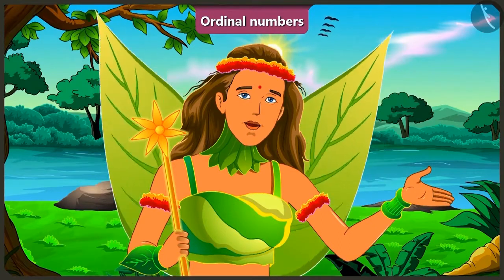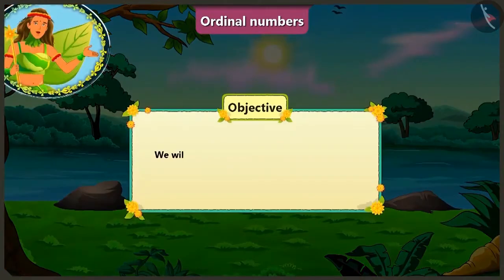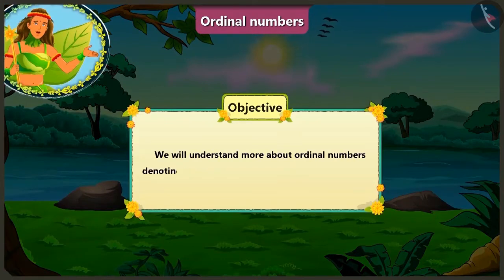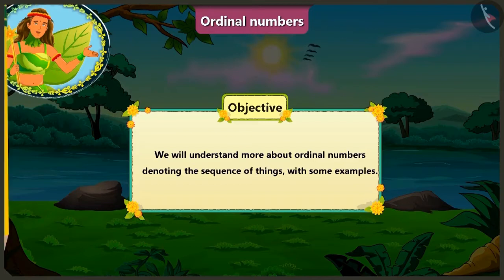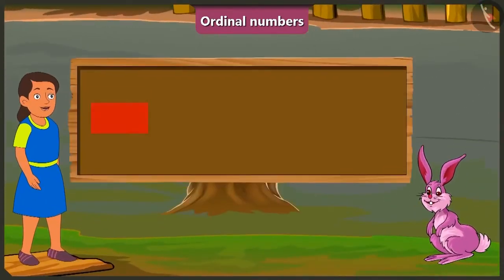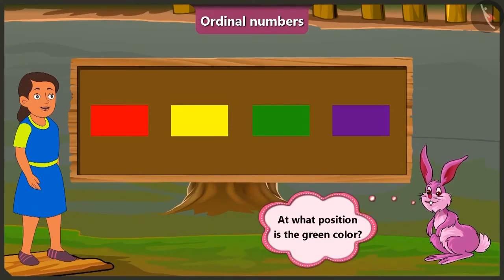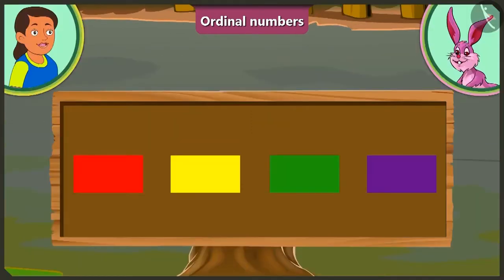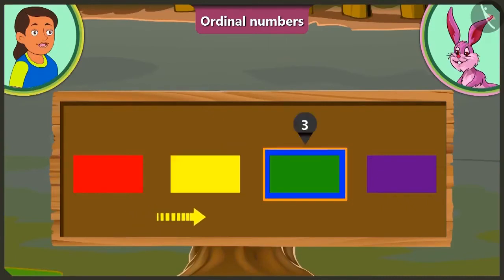Children, in this video, we will understand more about ordinal numbers denoting the sequence of things with the help of some interesting examples. Look here, Bubbly. Some colors are given here. Can you tell at what position is green? This is very easy. 1, 2, 3. Here green is at position number 3.